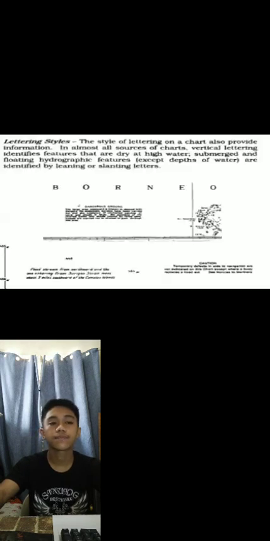Lettering styles. The styles of lettering on a chart also provide information. In almost all sources of charts, vertical lettering identifies features that are dry at high water, while submerged and floating hydrographic features, except depths of water, are identified by leaning or slanting letters.